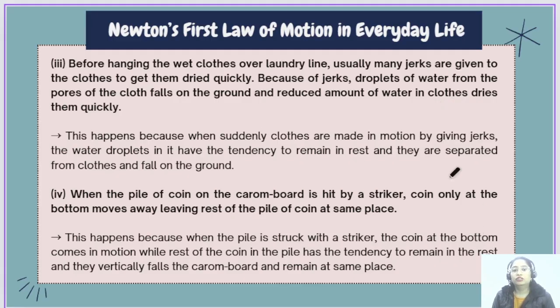One more example I can give you is about the leaves on a tree. If you are jerking the tree, pushing the tree, shaking the tree, what happens? Leaves also fall down, right? Why do they fall down? Because the leaves have a tendency to remain at rest. But when you shake the tree suddenly, they try to remain at rest, but the branches are moving. That's why they get detached from the branches, and the leaves fall down. So all of these examples are of inertia, the law of inertia, or Newton's first law of motion in everyday life.